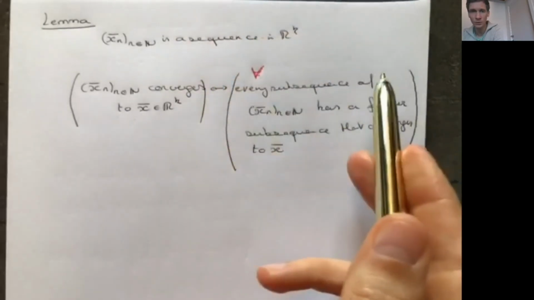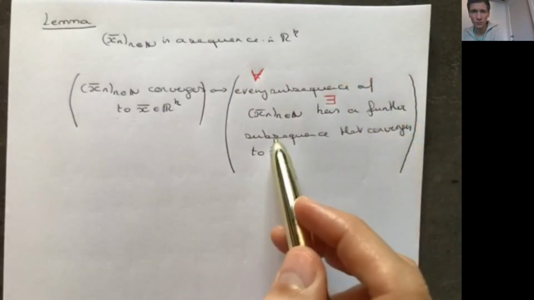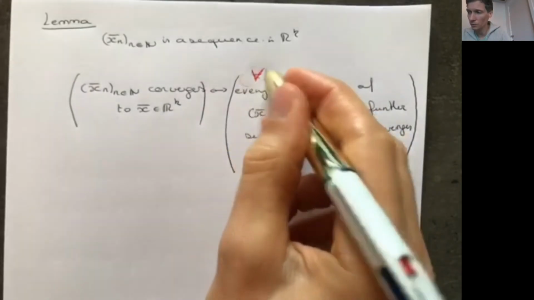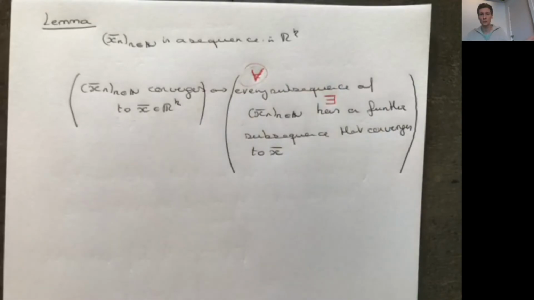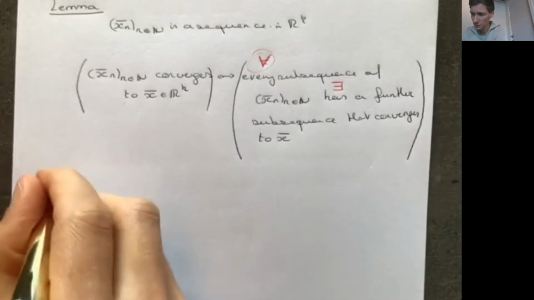So for all subsequences of xn, there exists a subsequence that converges to this x. Okay, so the power of this theorem is basically in the for all, right? Because this has to hold for every subsequence that you can think of. You need to find another subsequence that converges to x. Okay, so this is an if and only if statement. So let's prove this.